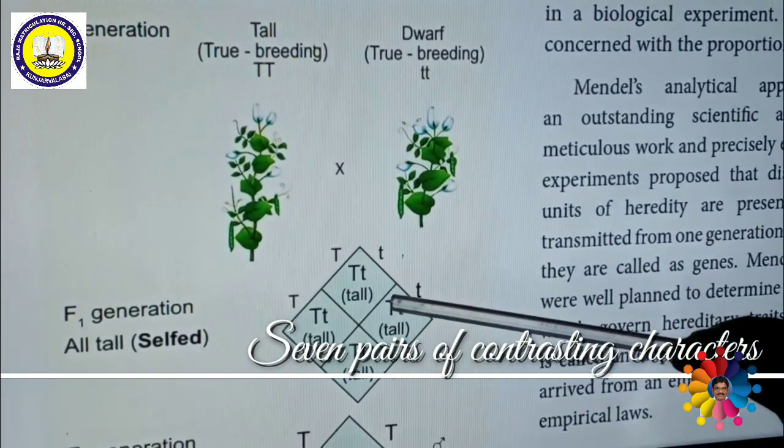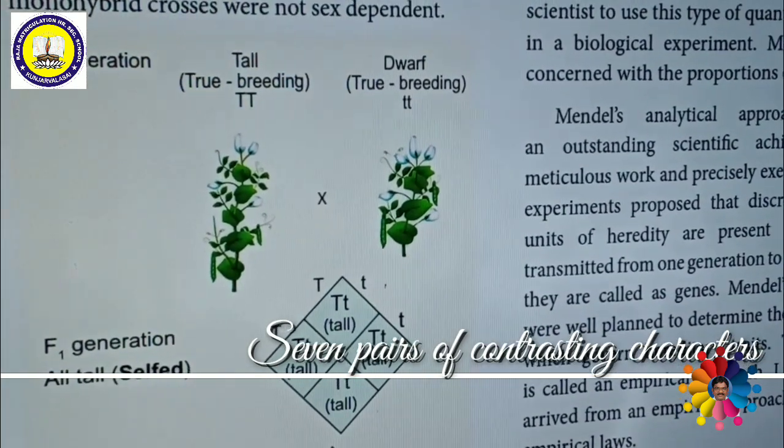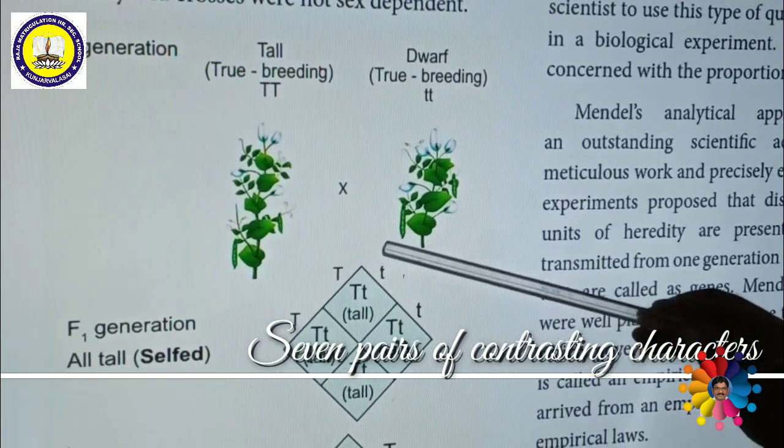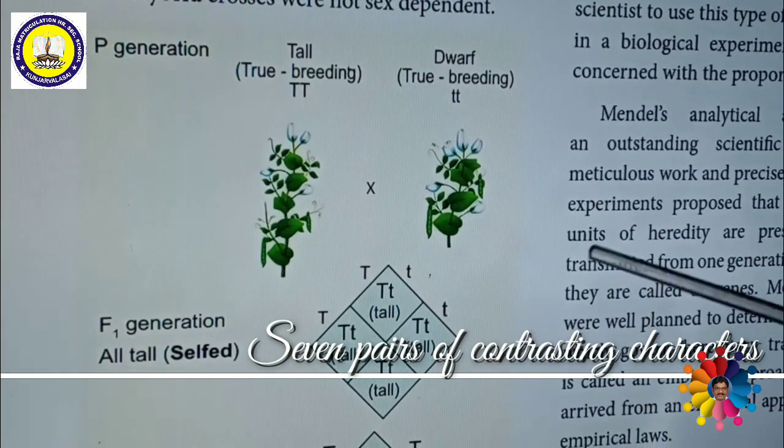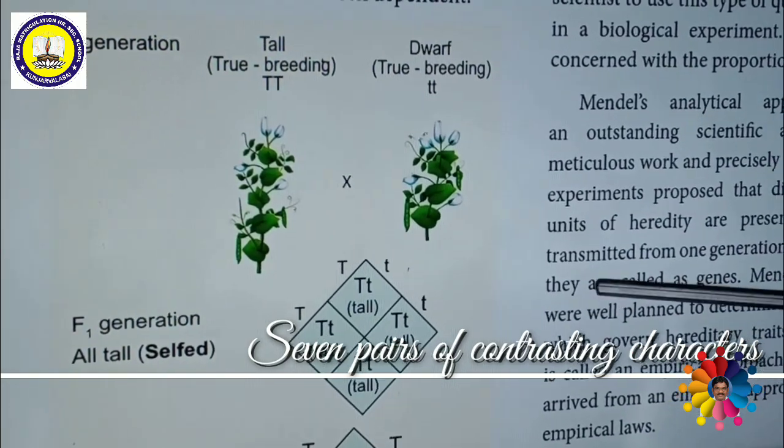Then in the F1 generation, if you make a selfcross, what do you mean by selfcross? Capital T, small t is a heterozygous tall. If it is crossed with capital T, small t, that is also heterozygous tall.